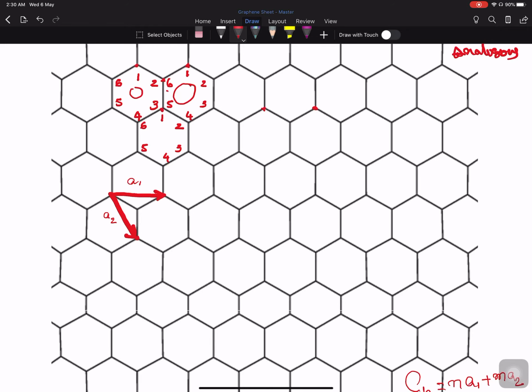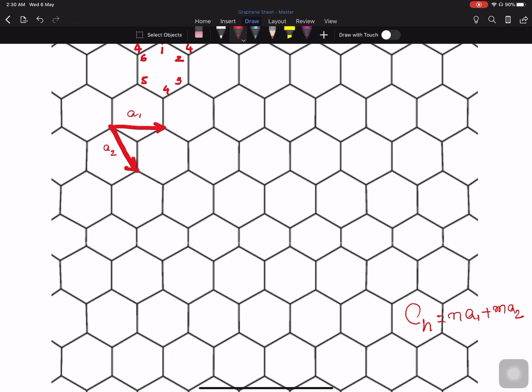These are the two directions actually, and n and m are some integers. Now, based on the values of n and m, we can have a resultant vector. For example, let us say a chiral vector has been formed like 2A1 plus 2A2. Let us assume that we start from here as the reference.